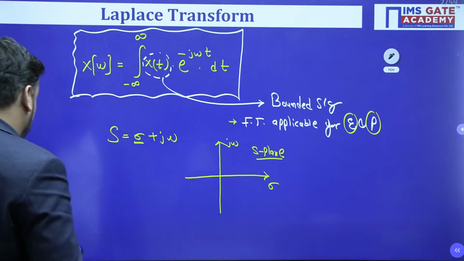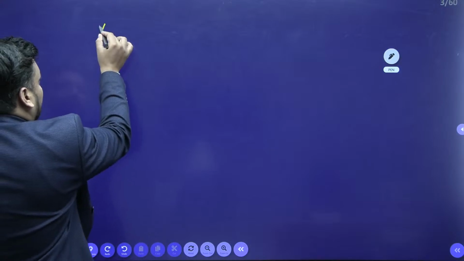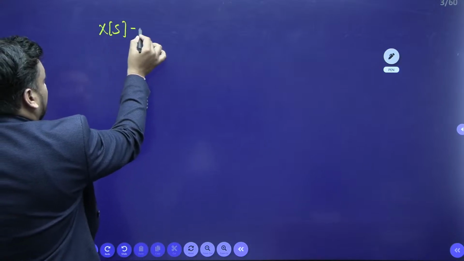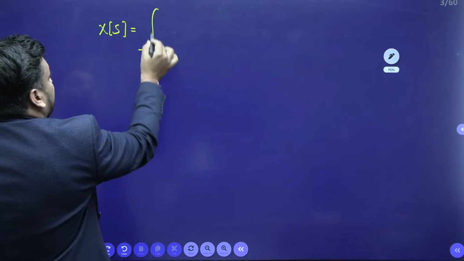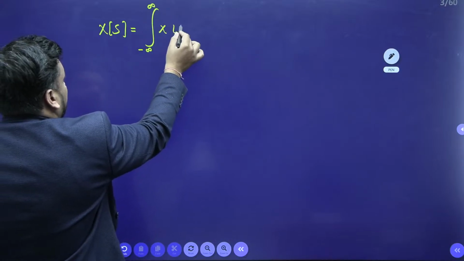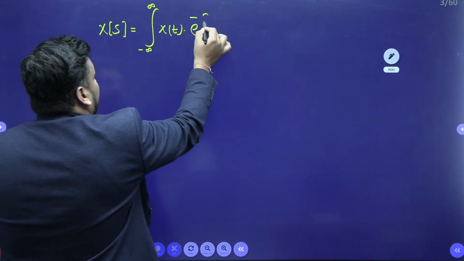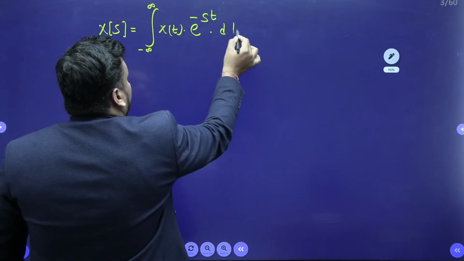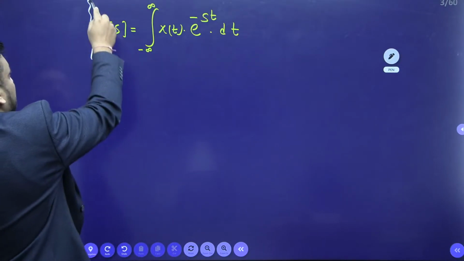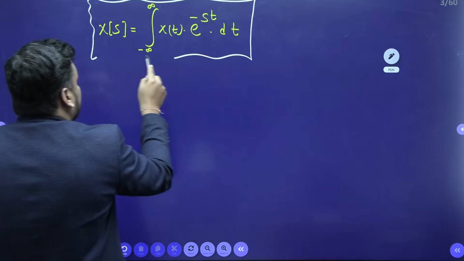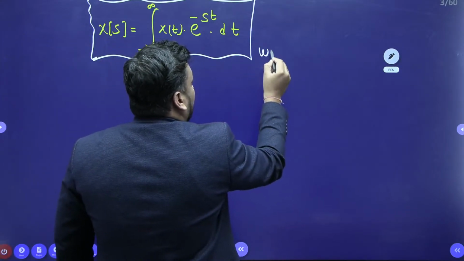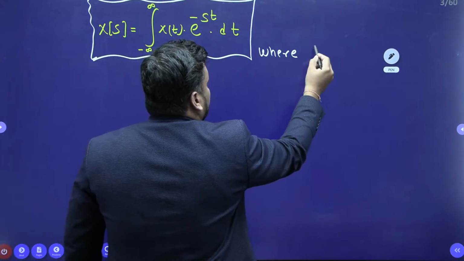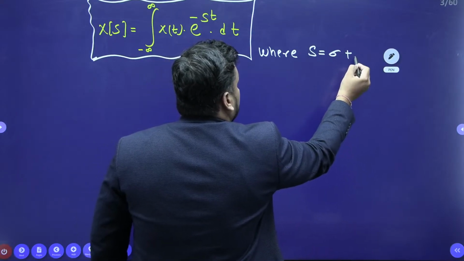So students, the Laplace transform formula will become X of s equals integral from minus infinity to infinity of x of t e to the power minus st dt, where s equals sigma plus j omega.